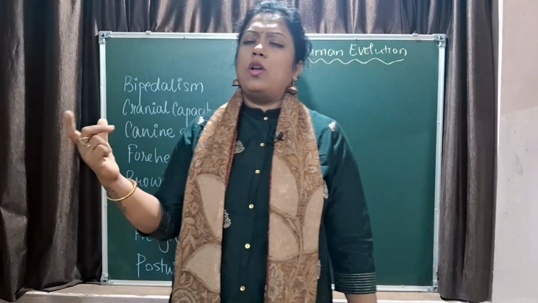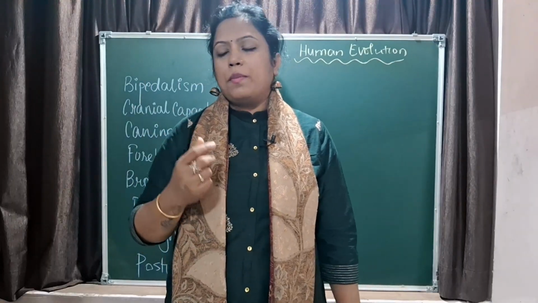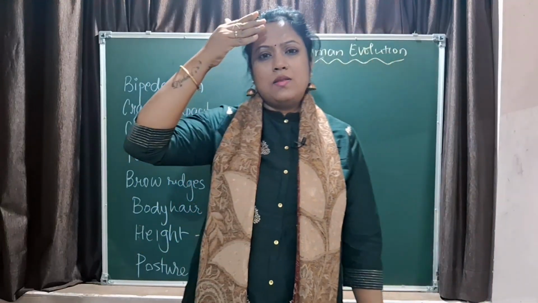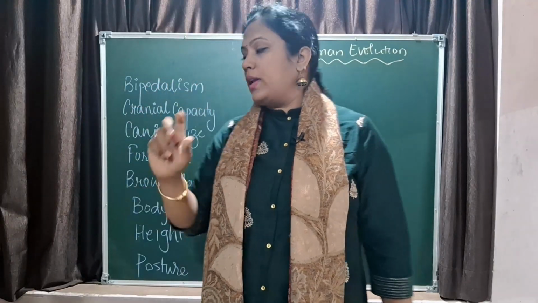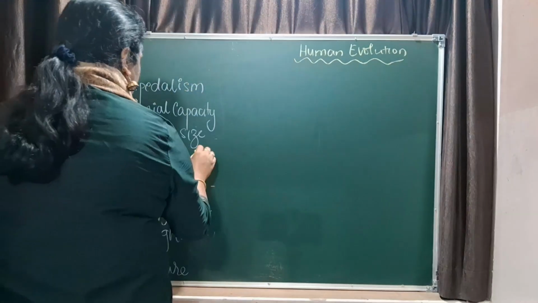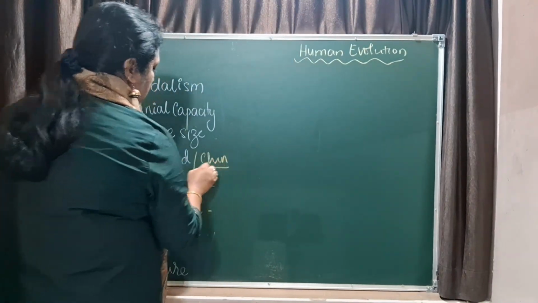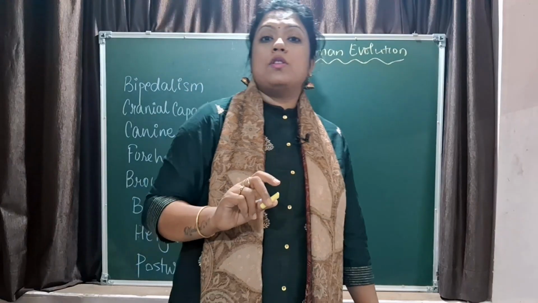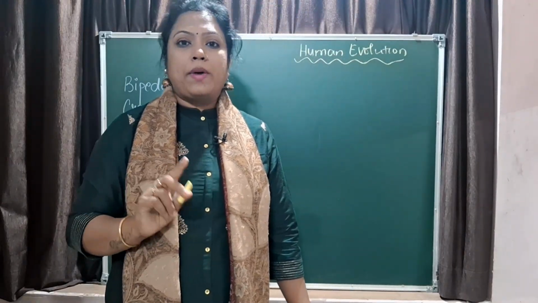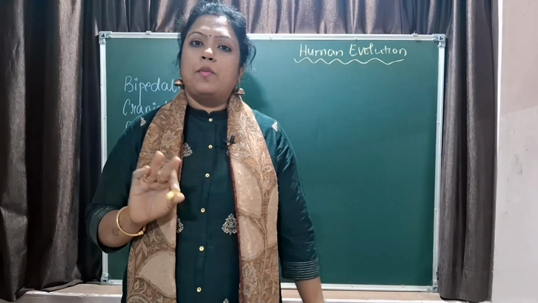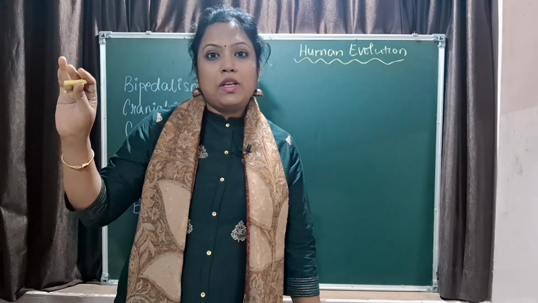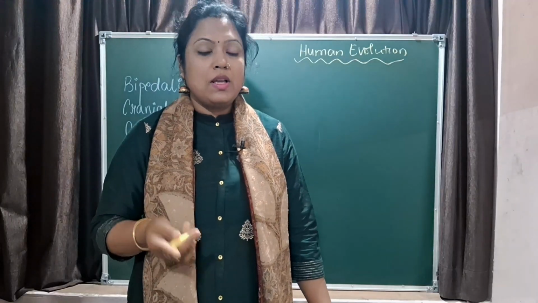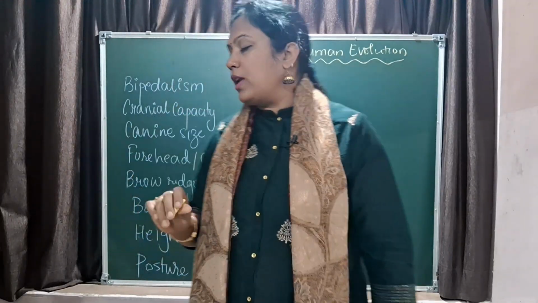Canine size, almost all our ancestors had short canines. Ramapithecus being the first one had sharper canines. Forehead was very small in our ancestors, and slowly and steadily the forehead sides became prominent. With forehead, one more thing is important, that is chin. The first prominent chin was observed in the Cro-Magnon man. Before that there was no prominent chin. Chin is the symbol of evolution of human beings. So Cro-Magnon and then the Homo sapiens had chin. Rest all of them did not have chin.